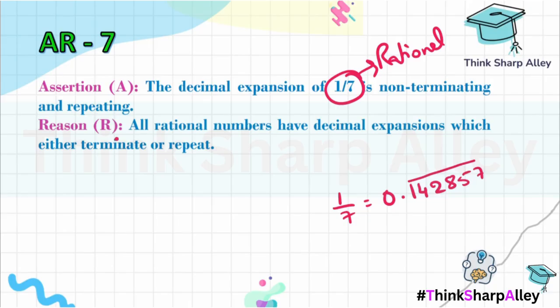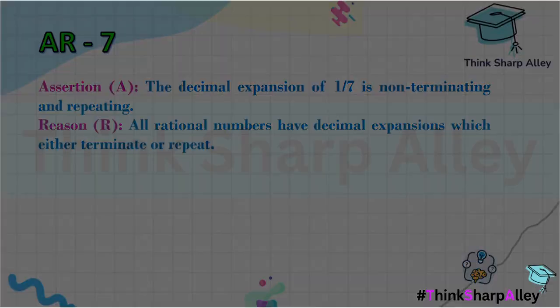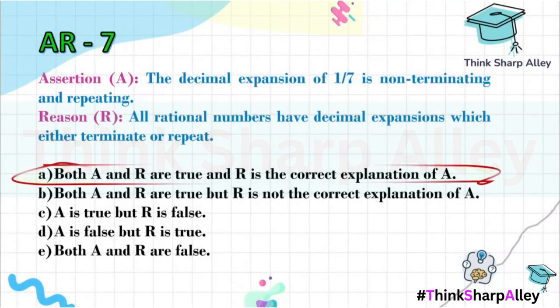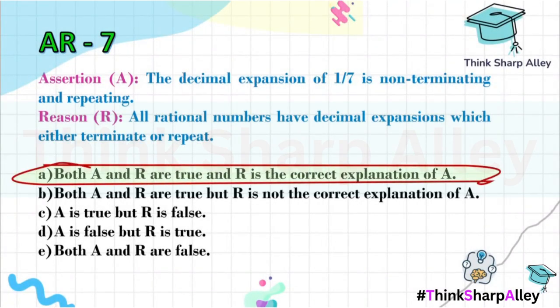Now let us have a look at the reason. So assertion is true. Let's have a look at the reason. All rational numbers have decimal expansion which either terminate or repeat. Absolutely, this is what we were telling in the assertion. So if I move on to the options, here both A and R are true, and R is the correct explanation of A.